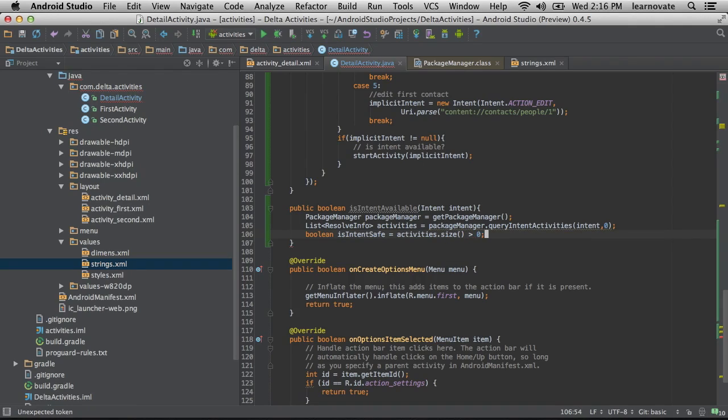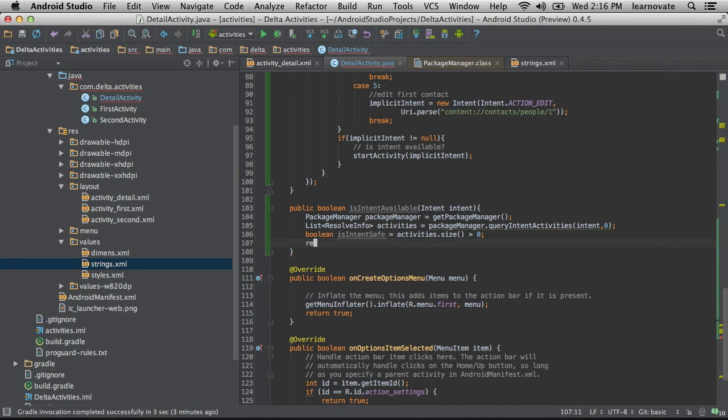Is intent safe? Yeah, so I'm basically saying, hey, with this intent, how many activities will be able to react to this? If it's more than 0, then it's safe to use.